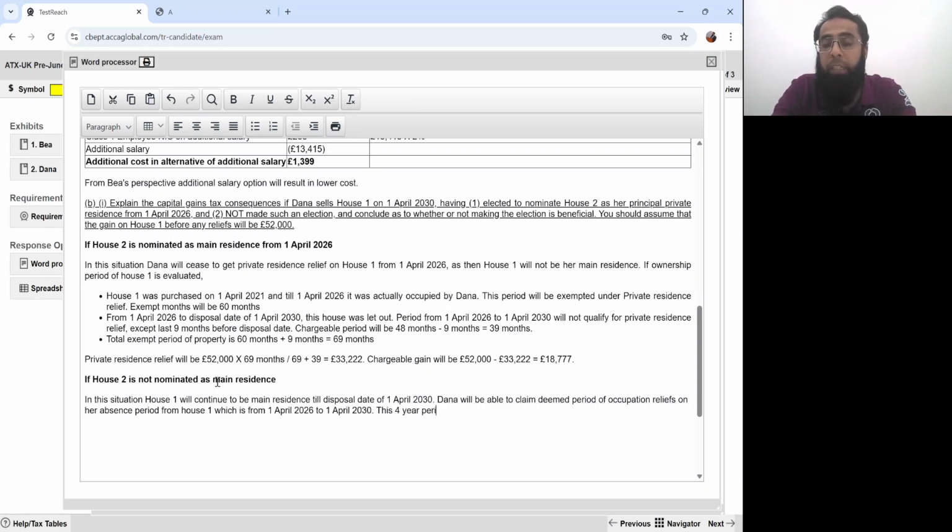This 4-year period will be exempted due to absence from the property due to employment reasons. Okay?